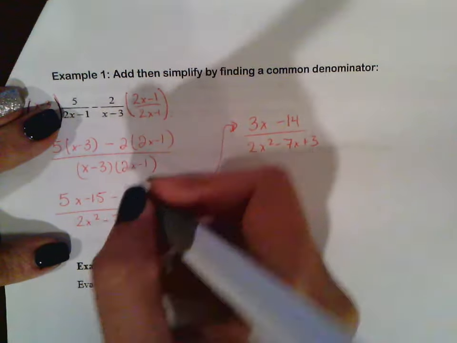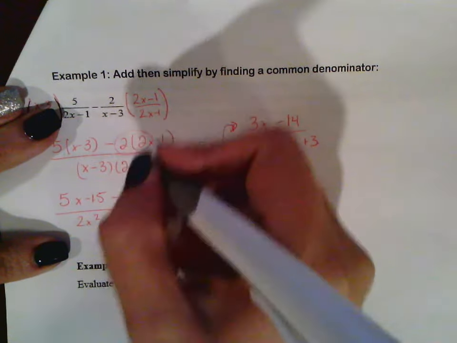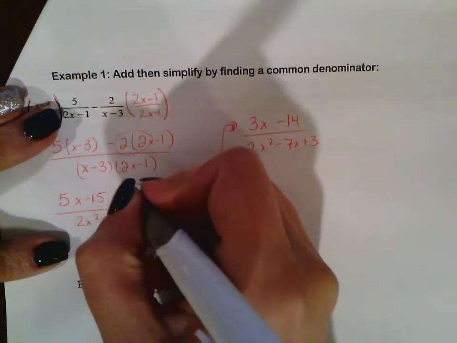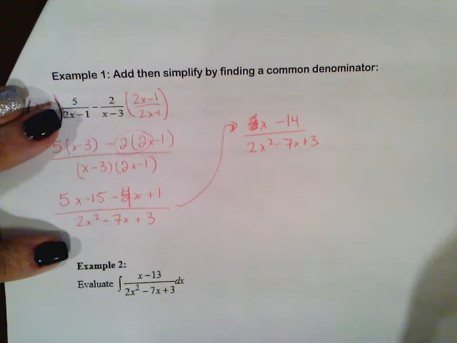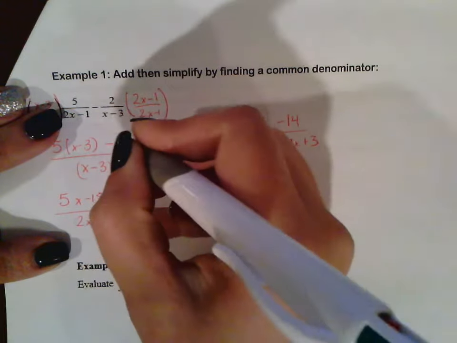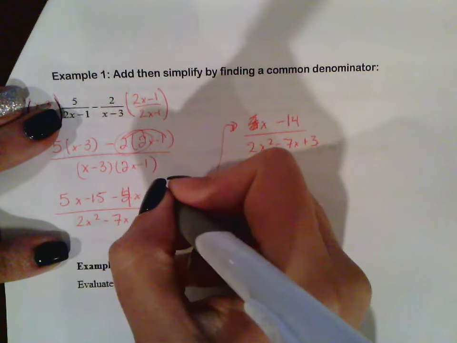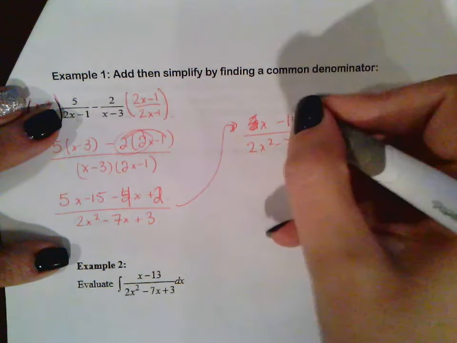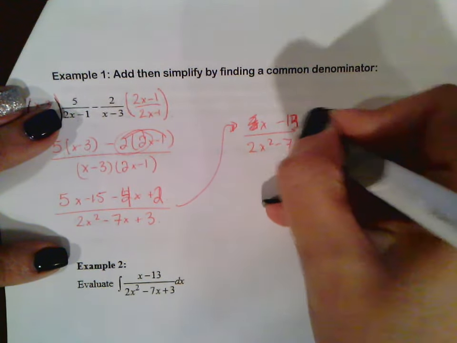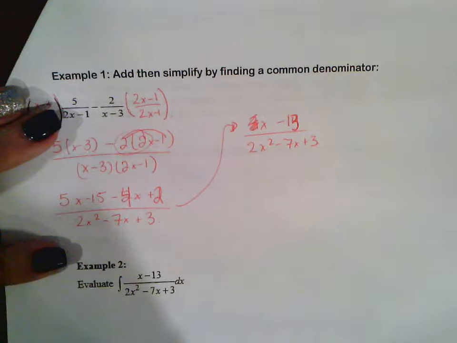Oh, I made a little mistake. 2 times 2x is 4x, so this is actually going to be x minus 14. Oh my god, I completely forgot to distribute that too. Sorry. It is 10:30, so I'm a little tired. Alright, so this is x minus 13 over 2x squared minus 7x plus 3.